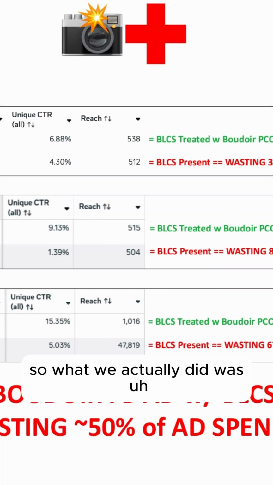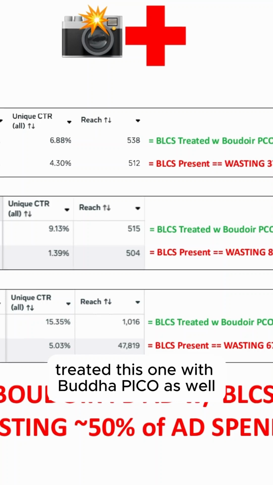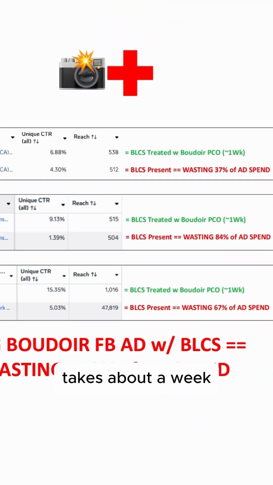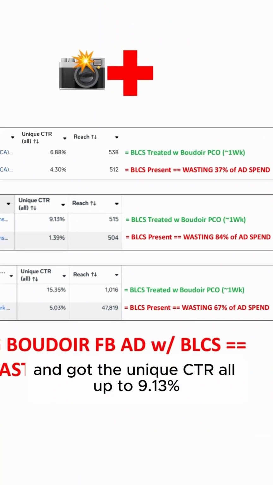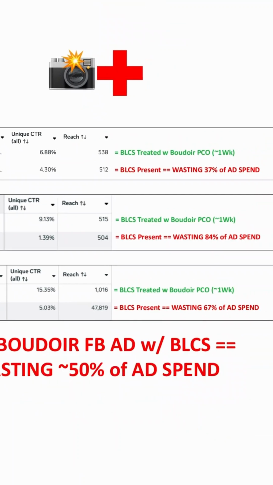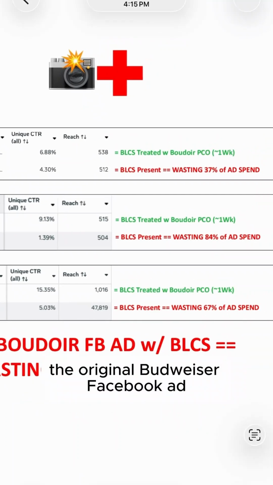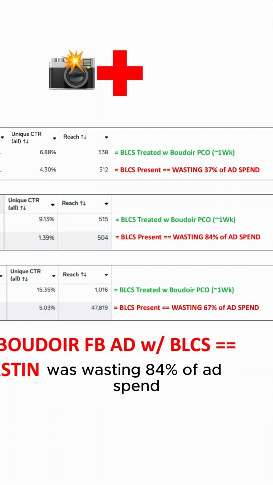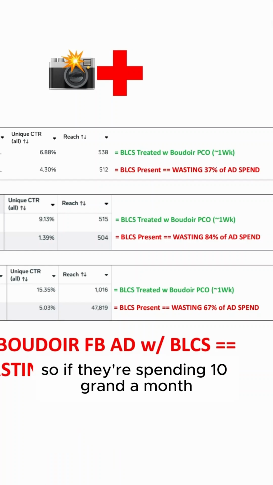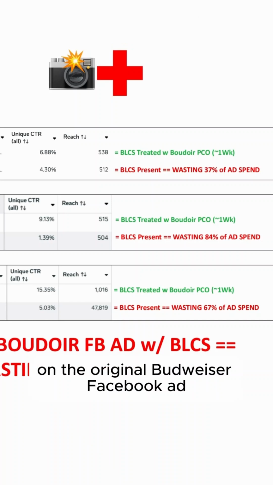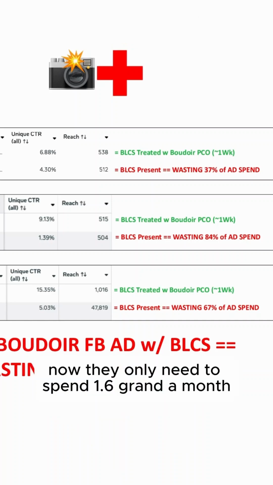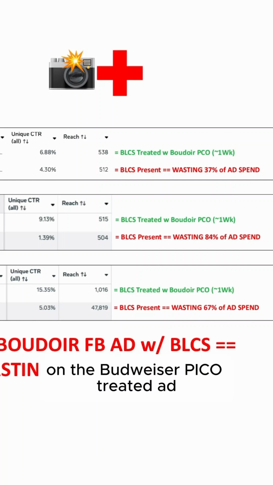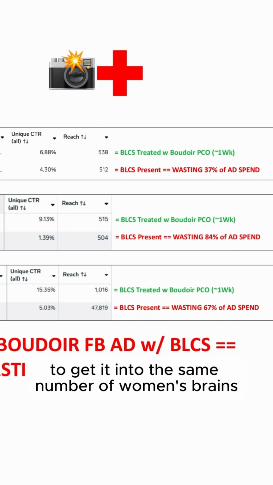So, unique CTR all under 6% means BLCS is present, Boudoir low click syndrome. So what we did was treat this one with Boudoir Pico as well. Takes about a week, and we got the unique CTR all up to 9.13%. So we found out the original Boudoir Facebook ad was wasting 84% of ad spend. So if they're spending 10 grand a month on the original Boudoir Facebook ad, now they only need to spend 1.6 grand a month on the Boudoir Pico treated ad to get it into the same number of women's brains.